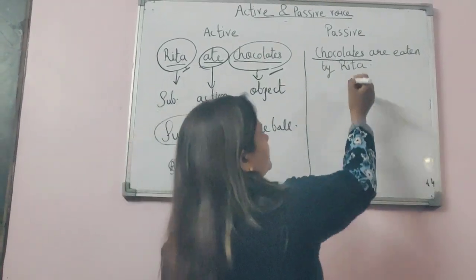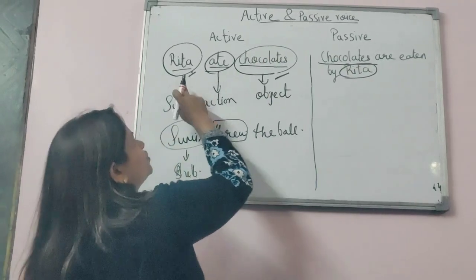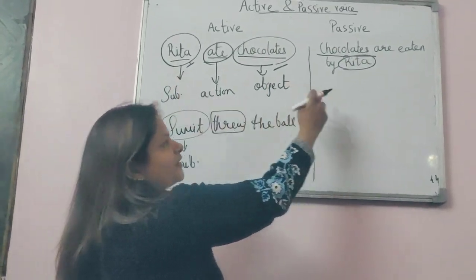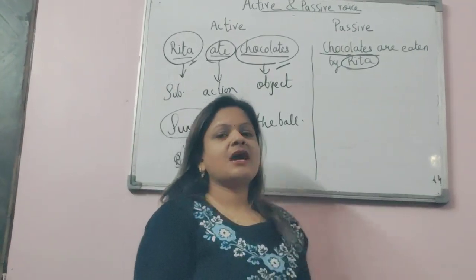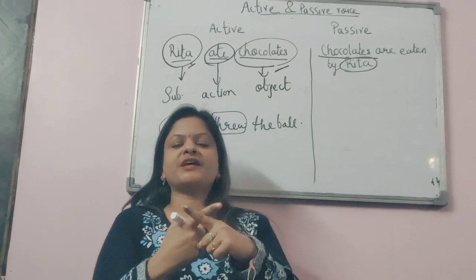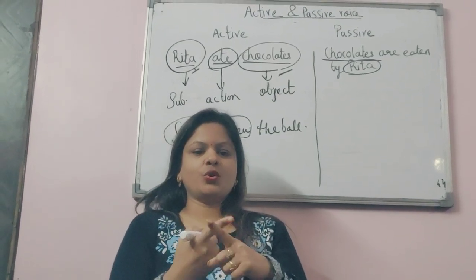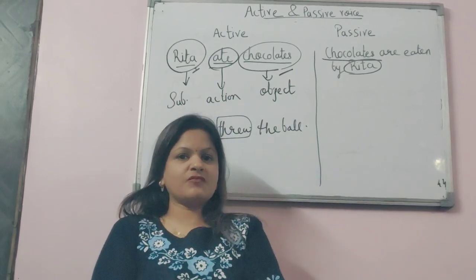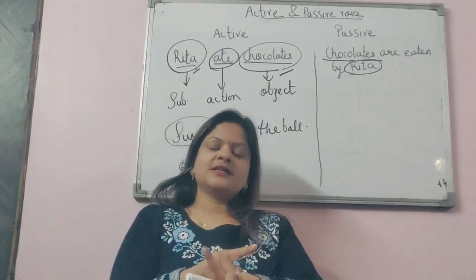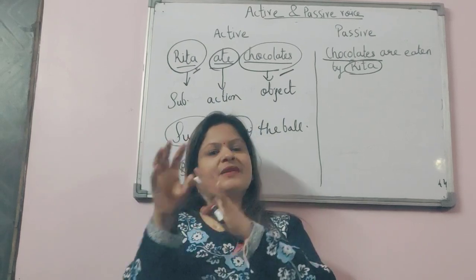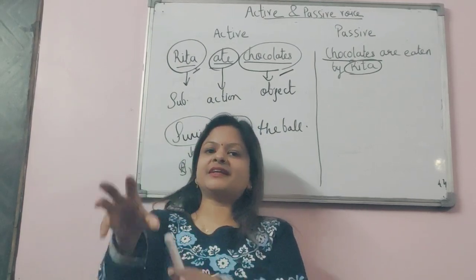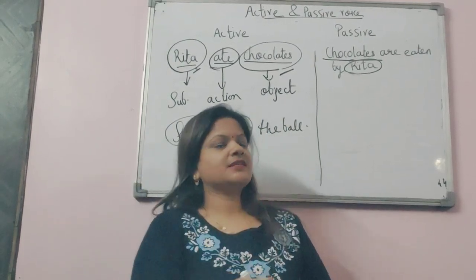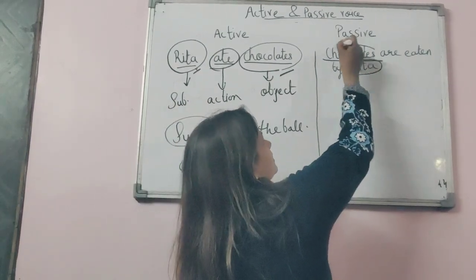Clear? And Rita, which was our subject in active voice, becomes our object. That means position of subject and object are interchanged. Okay, so it is the first thing that we do in active and passive voice, that we put the doer in the place of object and the victim in the place of subject, like this.